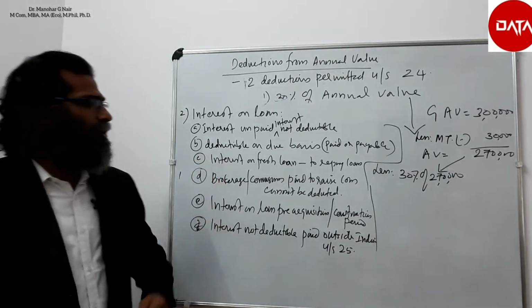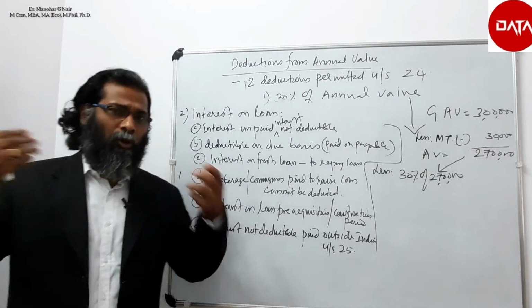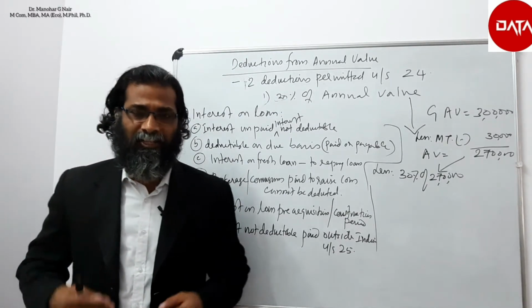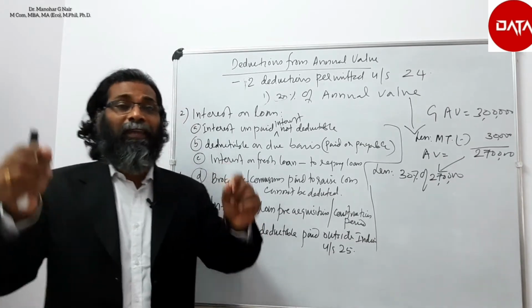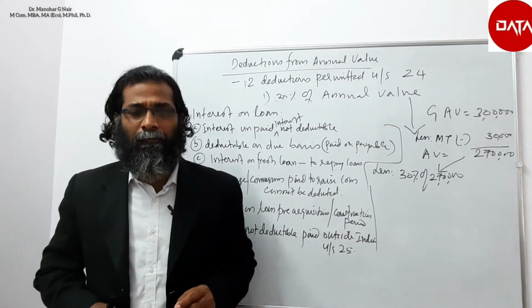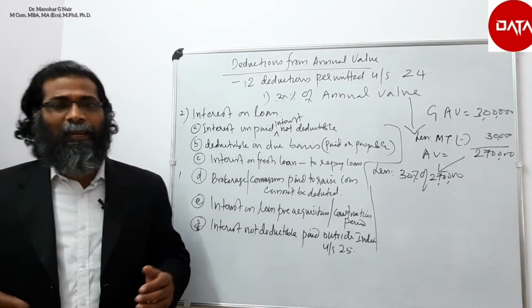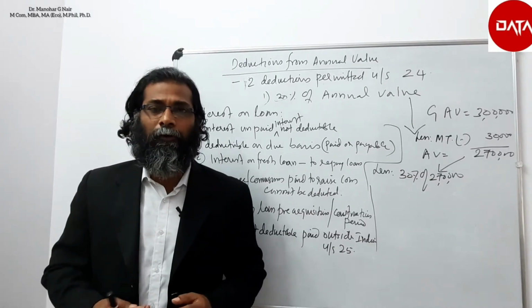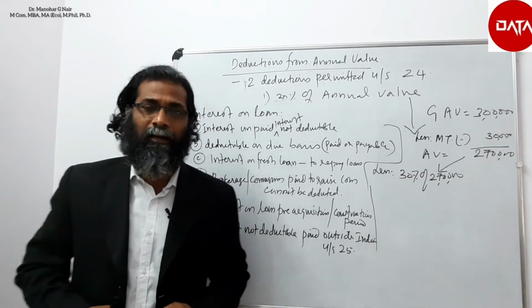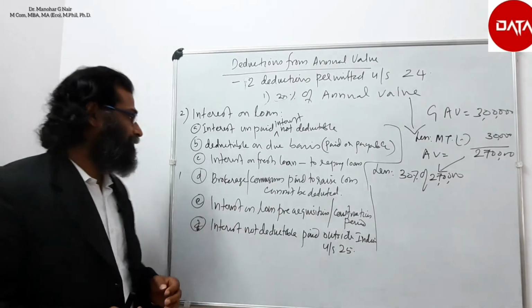Similarly, interest on a fresh loan taken for repaying the previous loan taken for the purchase or construction of the house property shall be deductible. So it need not be the primary loan taken for the construction of the building. It could be a subsidiary or subsequent loan taken for repaying the first loan which was taken for the construction or the purchase of the house property.